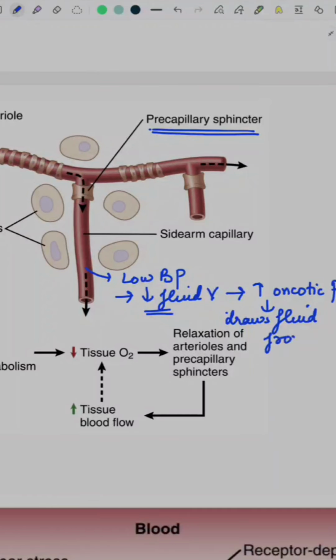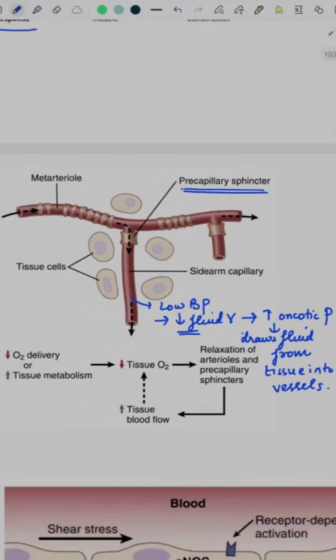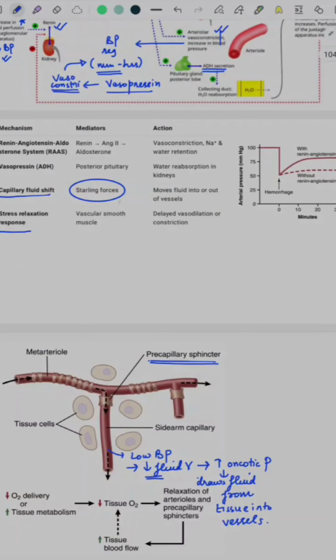It draws fluid from tissue space into vessel, and hence by this process it actually maintains BP. The opposite happens when there is increased fluid. The increased fluid actually causes a reduction in oncotic pressure and an elevation of hydrostatic pressure, which causes the release of fluid into the tissue space. This is nothing but the mechanism through Starling forces in which the fluid moves into or out of the vessels depending upon the hydrostatic pressure.